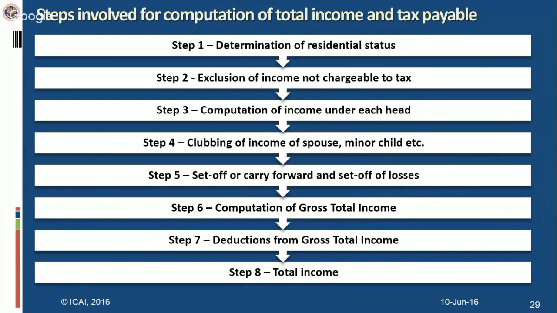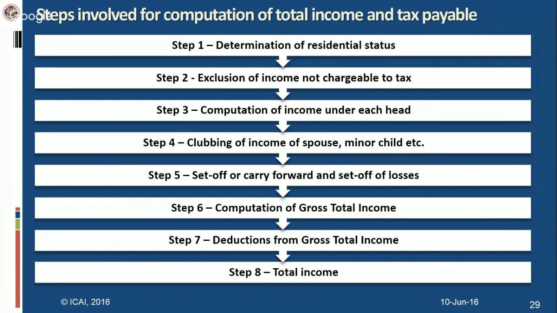In case of an individual, the stay of that individual in India during the previous year is very important to determine the residential status. It is determined based on the period of stay of that individual during that previous year, for further classification into resident and ordinarily resident, resident but not ordinarily resident, and non-resident. There are certain basic conditions and additional conditions. It is assumed that you are aware of these conditions for determination of residential status. This is the first step. When you are aware of that step, then you will move to the second step. What is that? Exclusion of income not chargeable to tax.